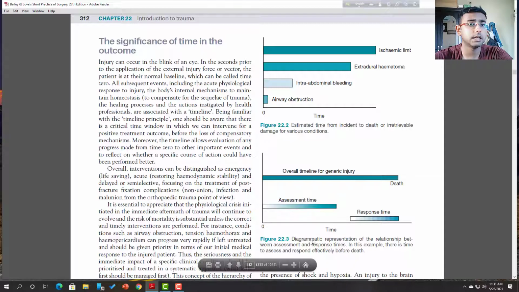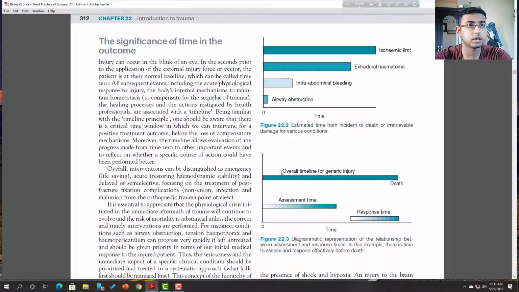Now the diagrammatic representation of the relationship between assessment and response times. First you have some assessment time and response time, and the overall time of a generic injury. Here a patient comes to the hospital at this zero point, and this is death. So this is a huge time, and in this time limit you have to manage that patient.